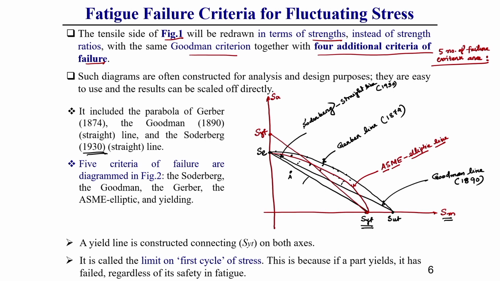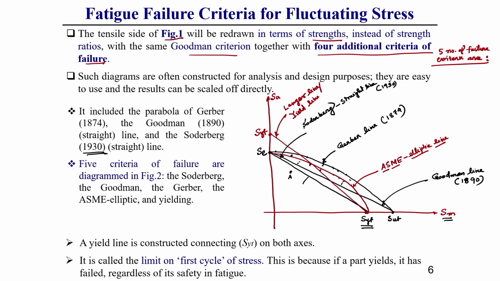So, you see, this line was developed by Langer. That is why it is called the Langer line, or sometimes it is also called the yield line. Langer line or yield line, you should keep this in mind. So, these 5 different failure criteria for fluctuating types of loading are popularly used in fatigue analysis. Everything in detail we will discuss one by one.